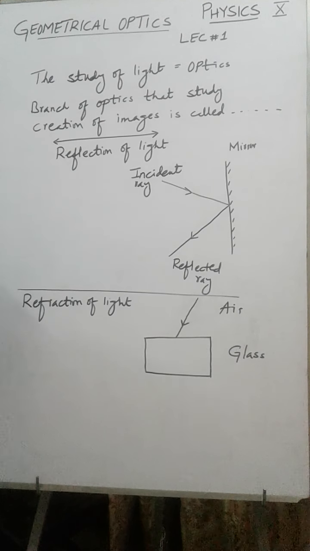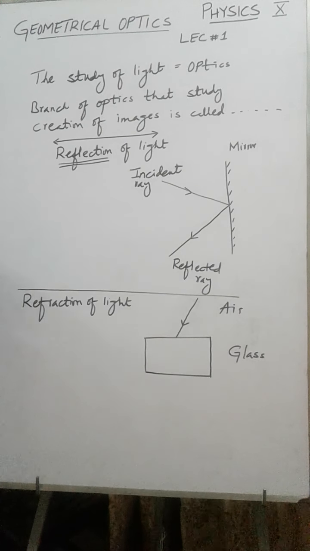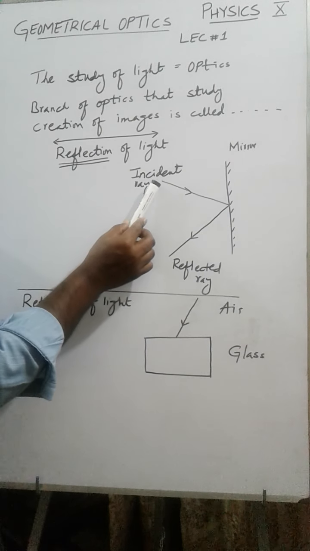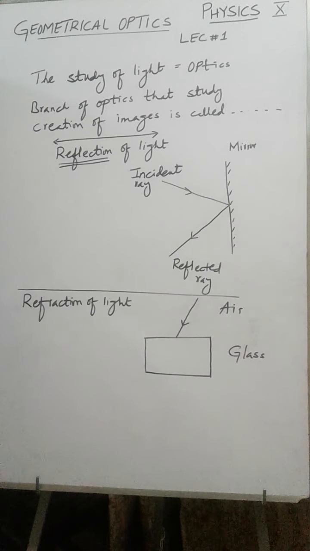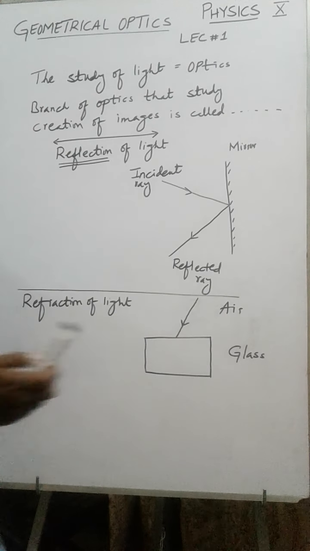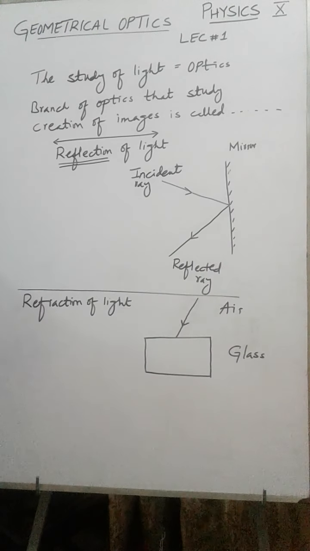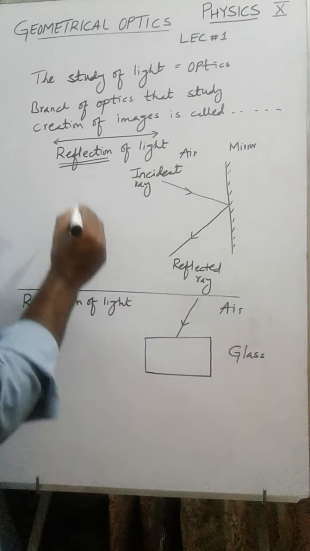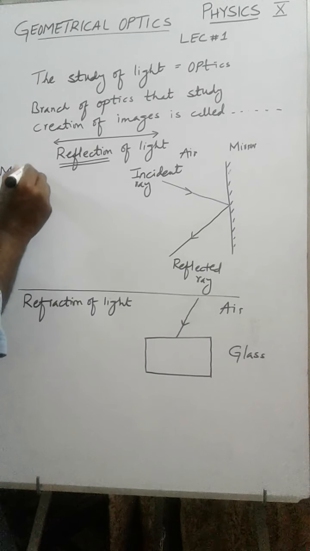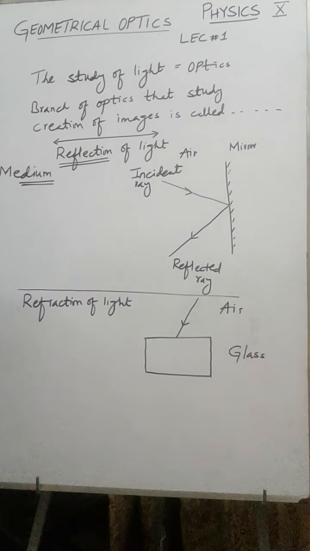Reflection of light, this reflection means bounce back. Reflection means bounce back. So look at the definition. This is the incident ray, a ray of light. This is mirror. You know, one side of the mirror is reflecting, and on the other side or back side of the mirror there is a metallic coat. So that's why I have shown these lines over here, that this side is reflecting, to this side no image can be formed. So over here this is air, this is one medium. Air is one medium, mirror is another medium.